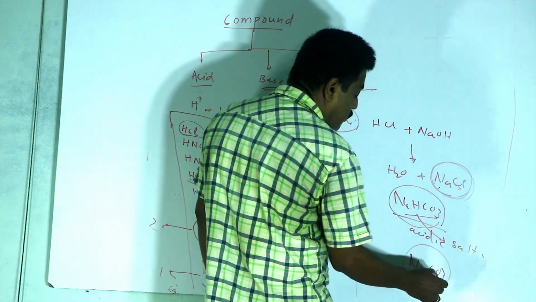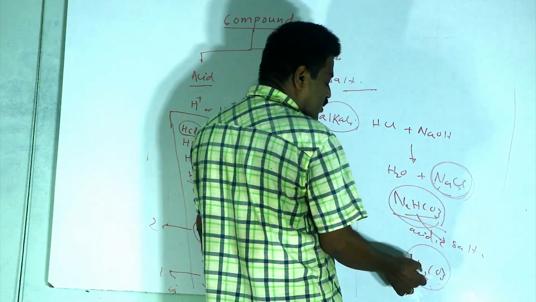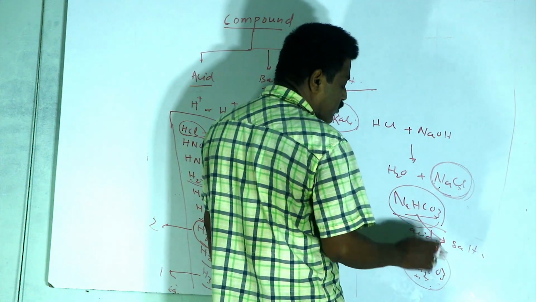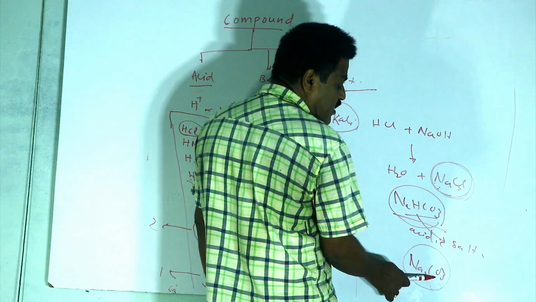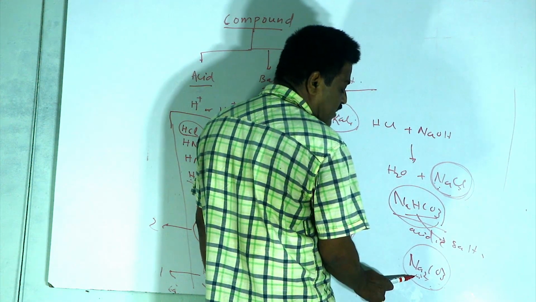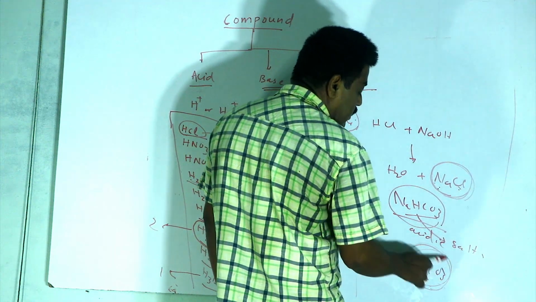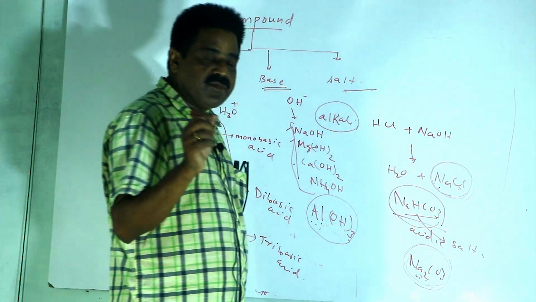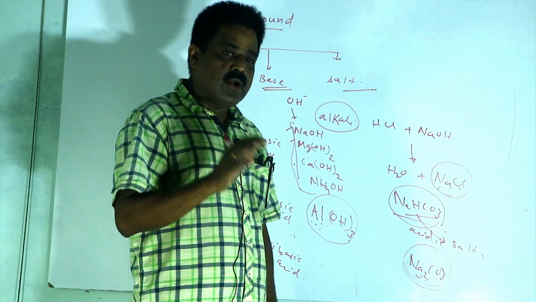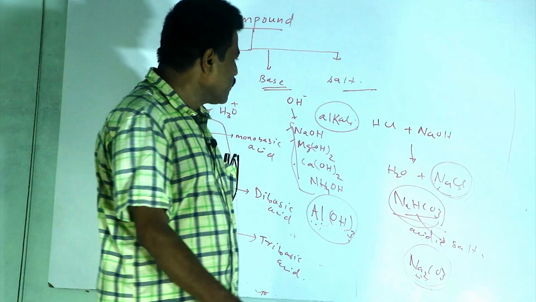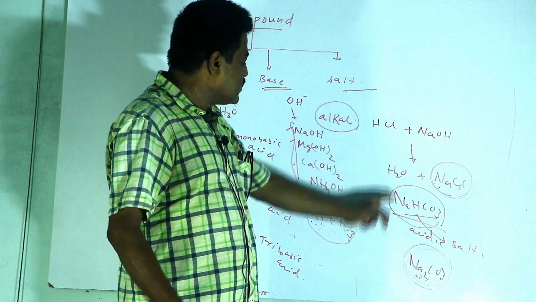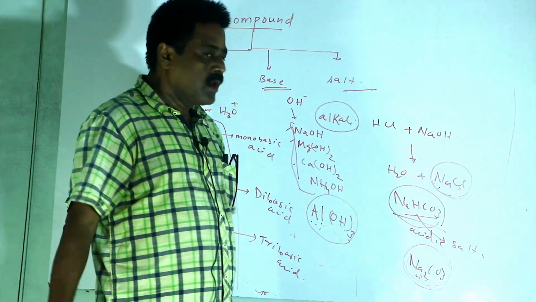This is a salt, but in water there is excess OH minus ion, because in water it gives sodium hydroxide and carbonic acid. Carbonic acid is a weak acid and sodium hydroxide is a strong base, therefore the solution is basic. That is called a basic salt, which behaves like a base in solution. So these are the examples of acid, base and salt.